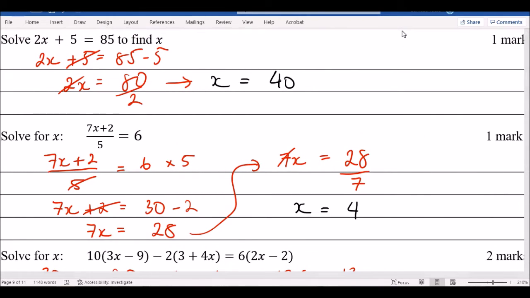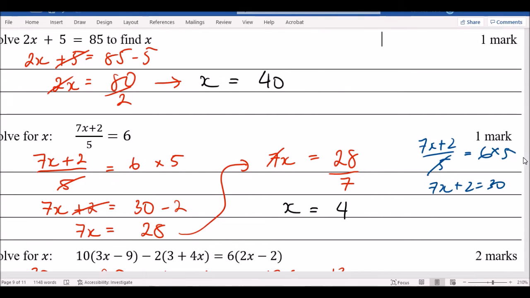Okay, so that's 7x plus 2 over 5 equals 6. You want to get rid of that 5 first on the bottom. So it's divided by 5, so it becomes times 5. So you get 7x plus 2 equals 30. Then from there, get rid of that plus 2. It's plus 2, so it becomes minus 2 here. 7x equals 30 minus 2, which is 28. This is 7 times x, so it's a times 7, becomes divided by 7, x equals 4.